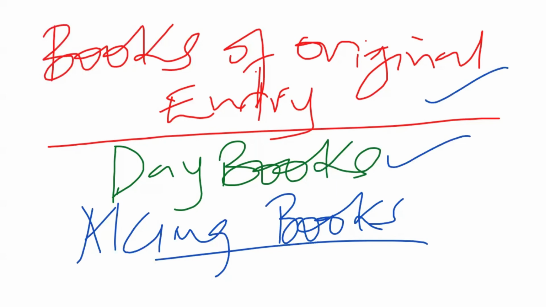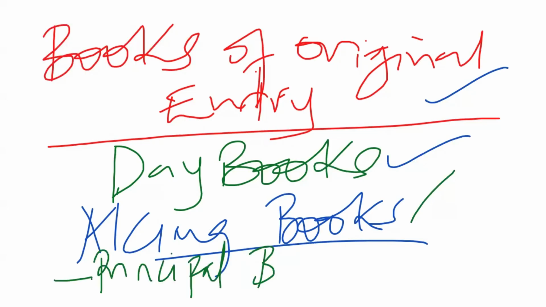We have so far learned about the accounting books, or the books that we use in accounting. We have learned that these books can be split into main categories. We looked at what we call principal books, and at the same time, we looked at the books of original entry.